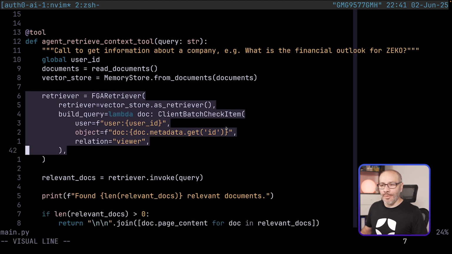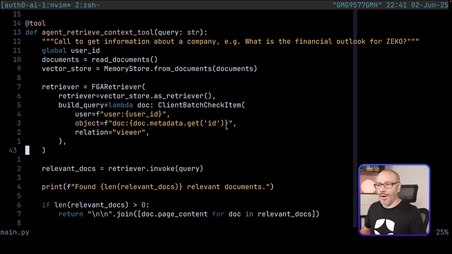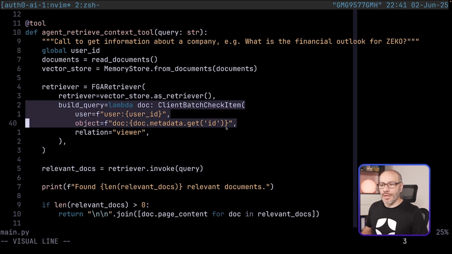And then this is where all the magic is happening. We create an FGA retriever. An FGA retriever is what the Auth4GenAI SDK for Python gives us. And it's going to expect two different inputs. The first one is the base retriever, which is our vector database. And the second one is a build query.